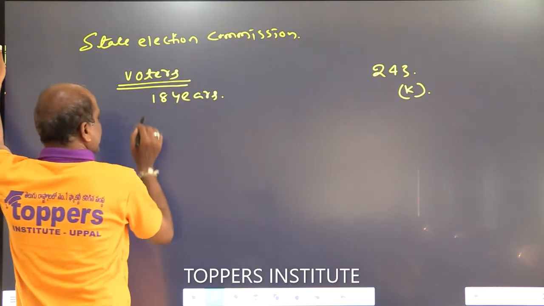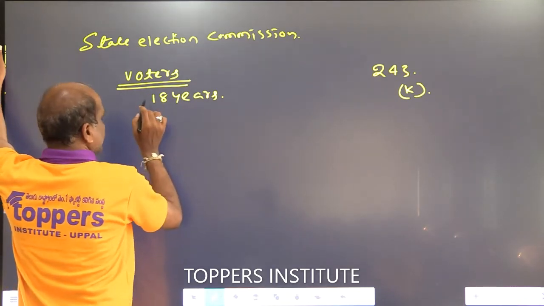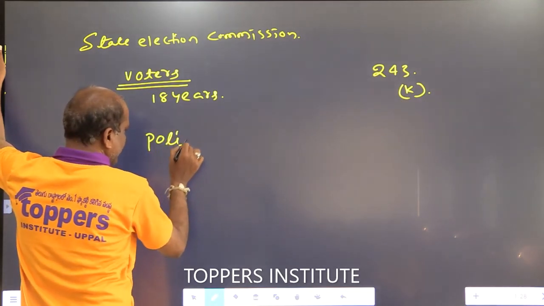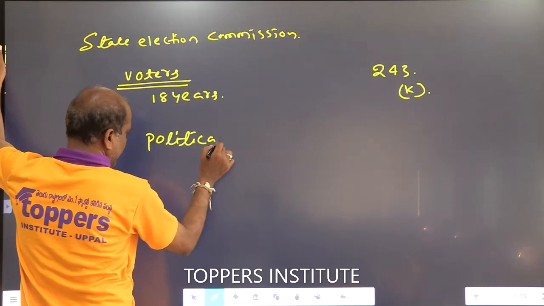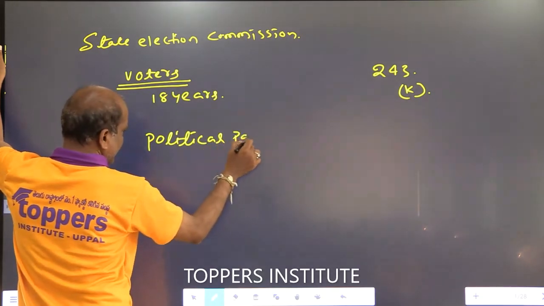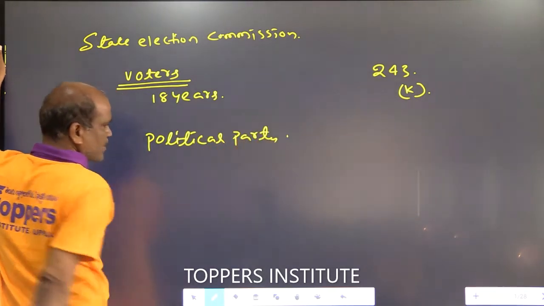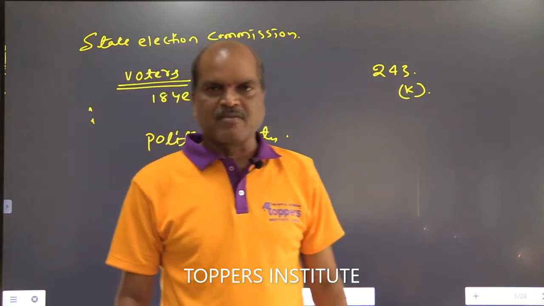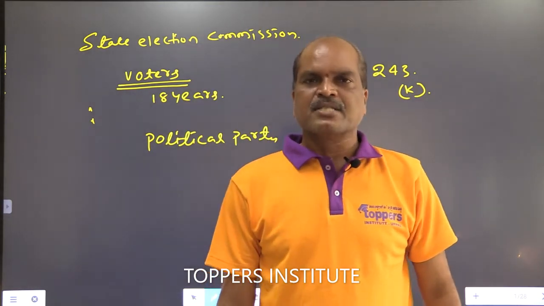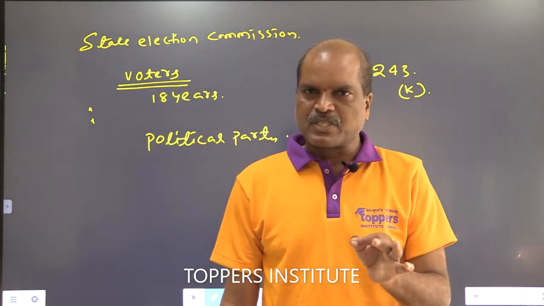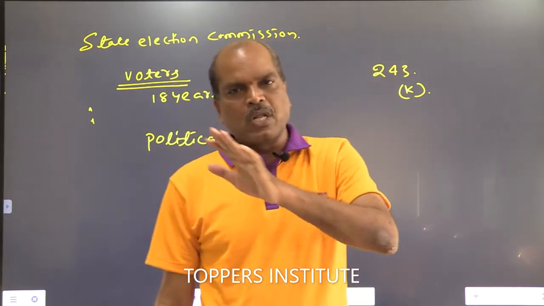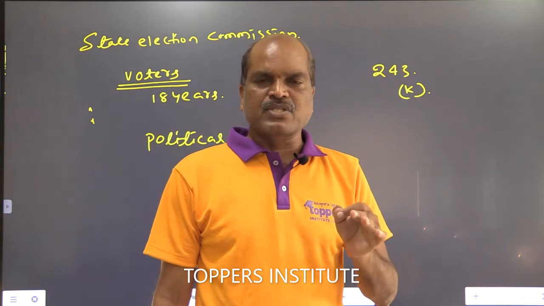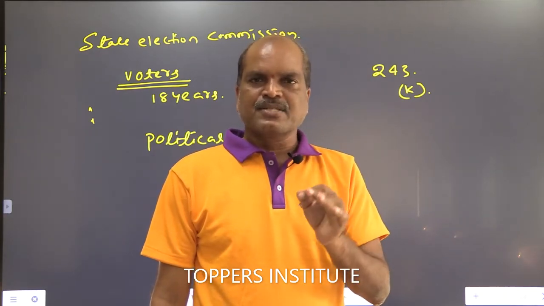The State Election Commission conducts municipal elections on the basis of political party election symbols. Only village panchayat elections are not conducted on the basis of a party election symbol.